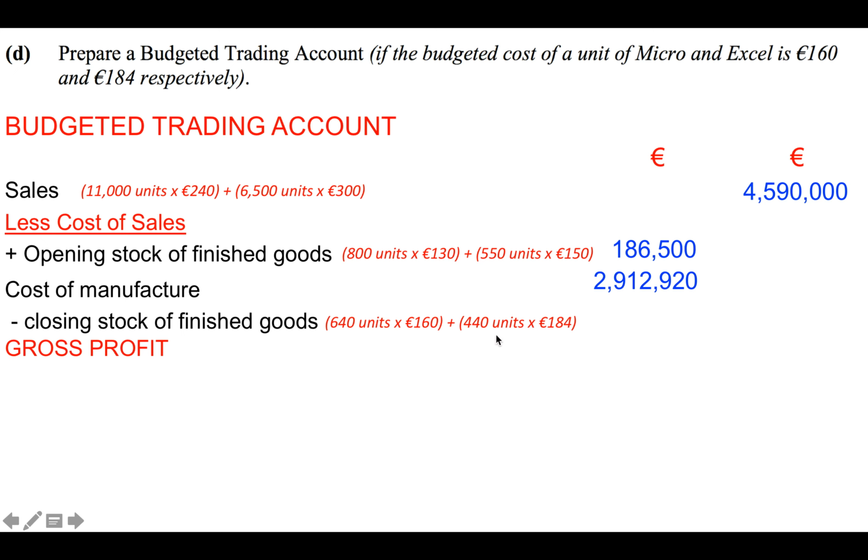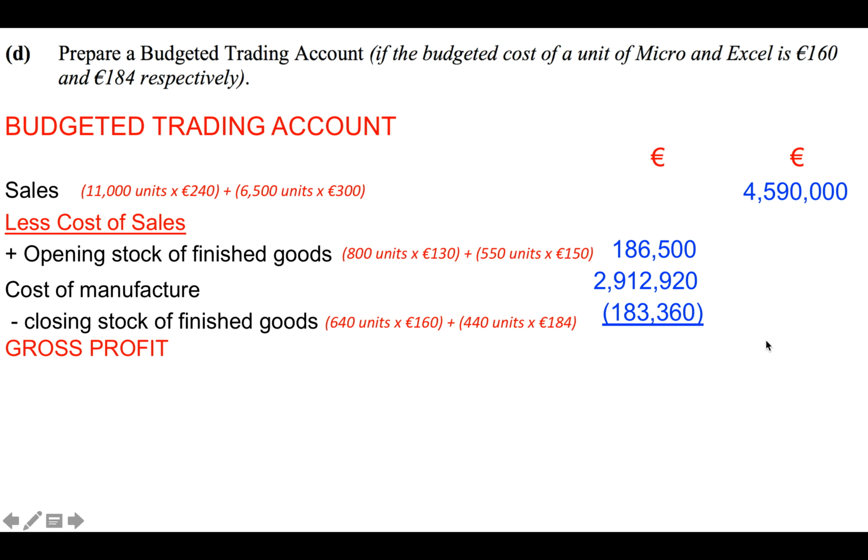And 440, which is 80% of the 550 units here, multiplied by €184, which we're told here. And that is €183,360. Again, why are we multiplying these here by 80%? It's because we're told that closing stocks are to be reduced by 20% of the opening stock levels.